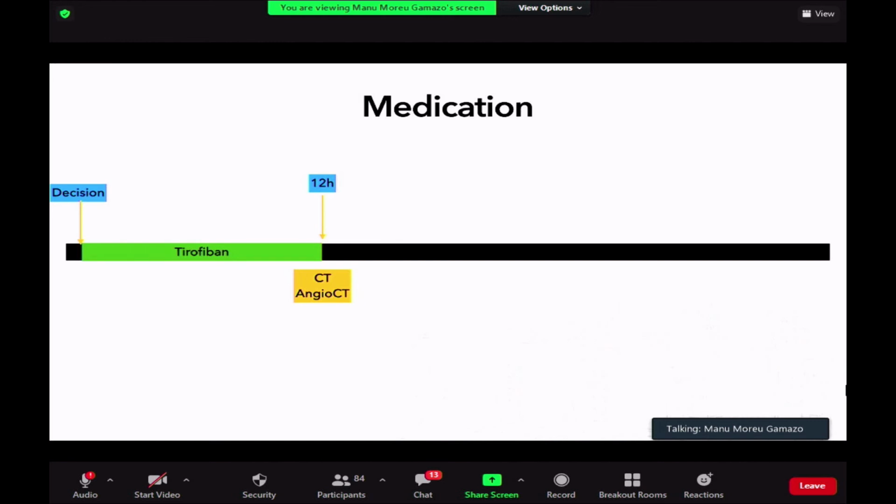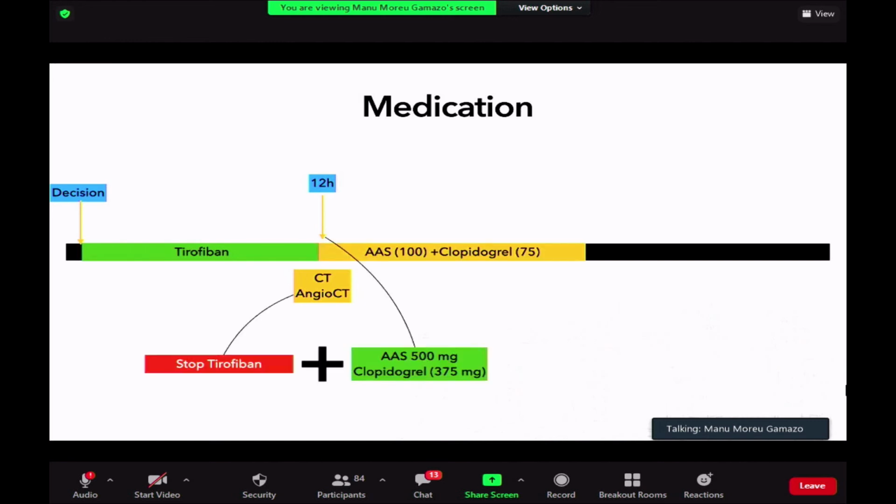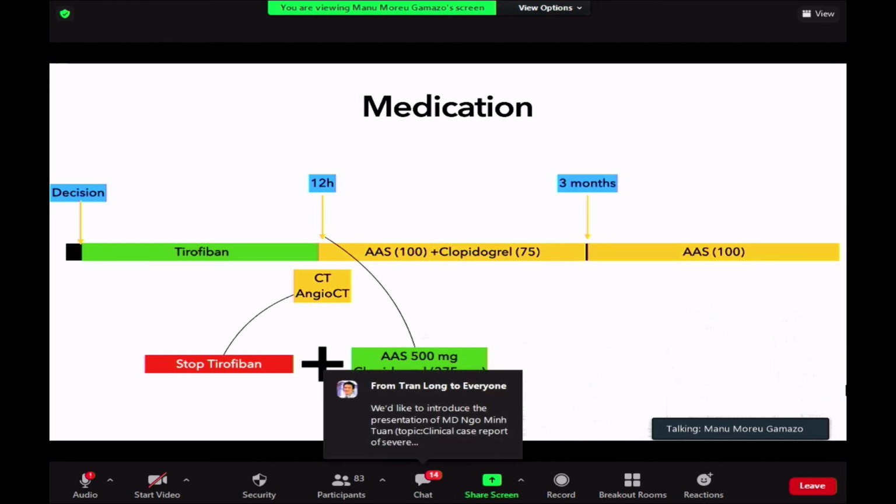And if we are able to prove that, we stop tirofiban and we change to aspirin and clopidogrel with a loading dose at the first time, so 500 milligrams of aspirin and 5 tablets of Plavix. And we keep the patient under double antiaggregation for the first 3 months with a standard dose of treatment. And then after those 3 months, we keep the patient with aspirin for the rest of his life.